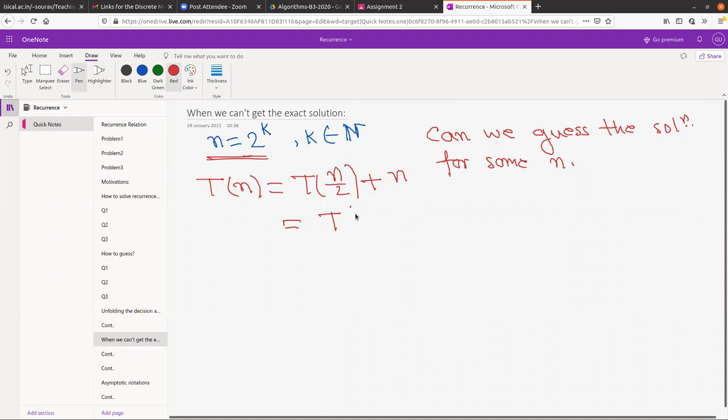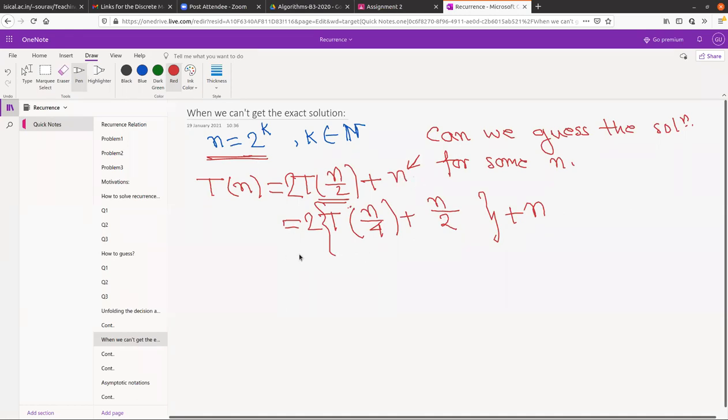Unfolding this, what you will get? N by 4 plus here n by 2. No, I want to make that thing different. Okay, I am solving here a different recurrence. Please don't get confused. I have added here a 2 and here an n. So that n will be interesting to see at the last, if that n is necessary, what I'm trying to prove here.